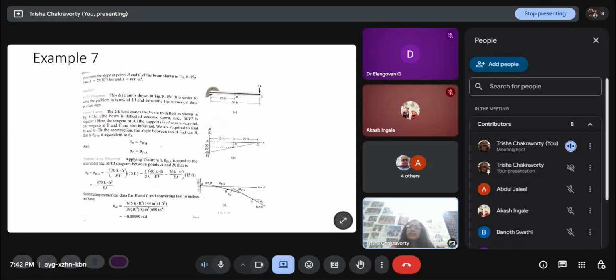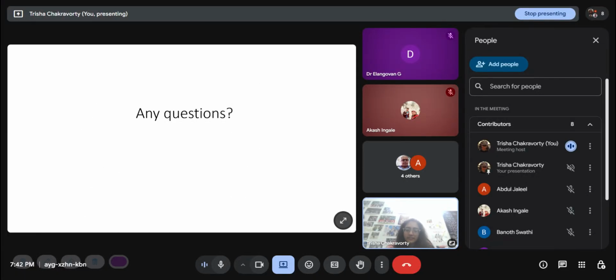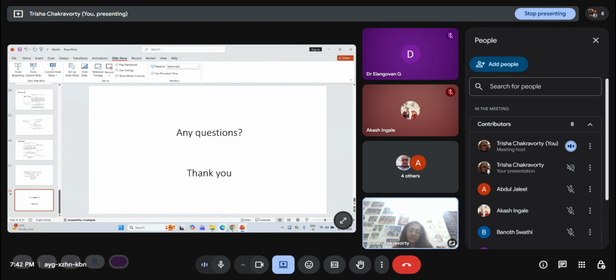There are some examples and the slides are uploaded, and you have access to the Google Drive, so you can take a look at these examples and see if you can solve them on your own.